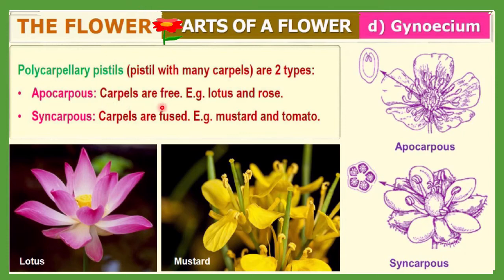And syncarpous means carpels are fused. You cannot identify whether this is one or more than one. If you take the cross section, the ovary will look like this because it is syncarpous: all the carpels fuse together and form one structure. This structure is called syncarpous. Here carpels are fused. Examples are mustard and tomato. So you must remember these examples. What is the example of the apocarpous type of carpel? Lotus and rose. And syncarpous, mustard and tomato.